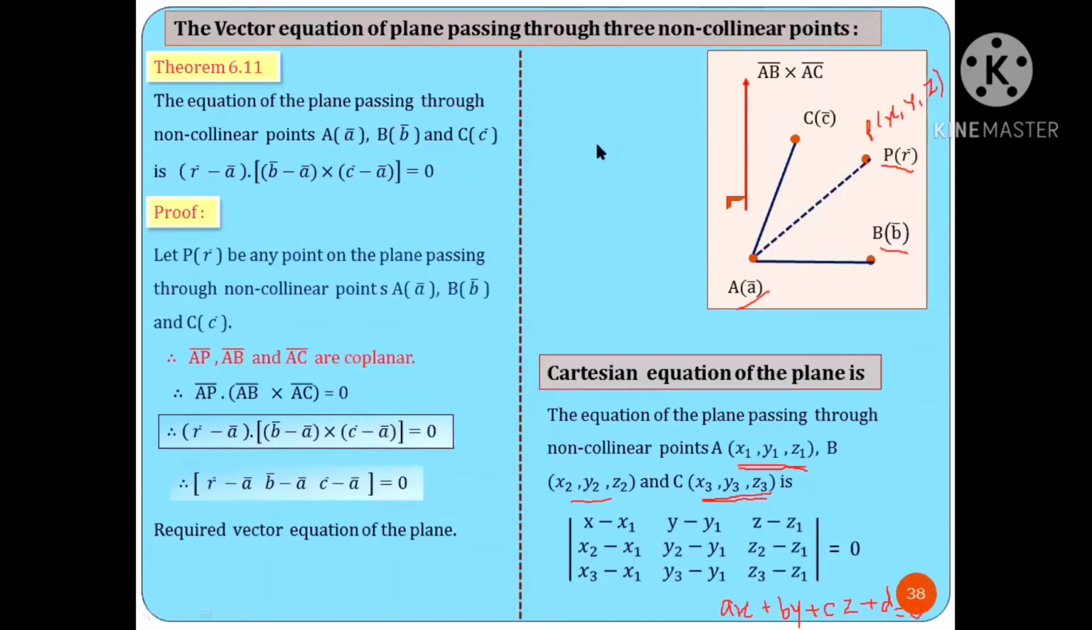So here we discussed the concept of the vector equation of a plane passing through three non-collinear points and the Cartesian equation of the plane. Exercise 6.3 questions.